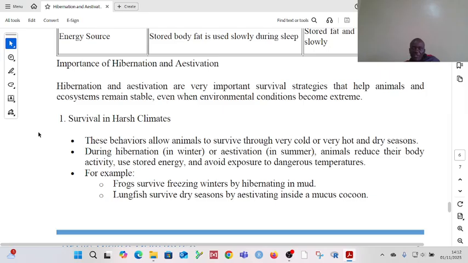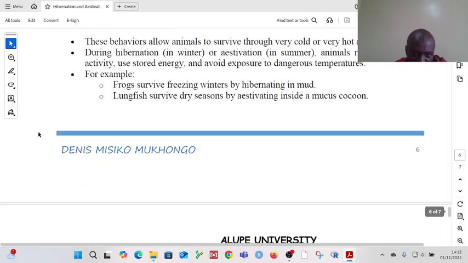In hibernation, the temperatures are very low. In aestivation, the temperatures are very high. Both of those temperatures are dangerous for the survival of the animal. So they need to find a way to hide from these harsh temperatures. Aestivation and hibernation provide this.